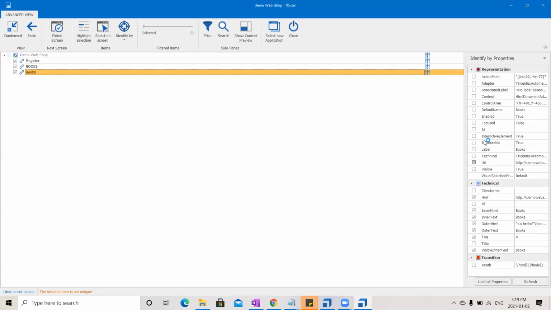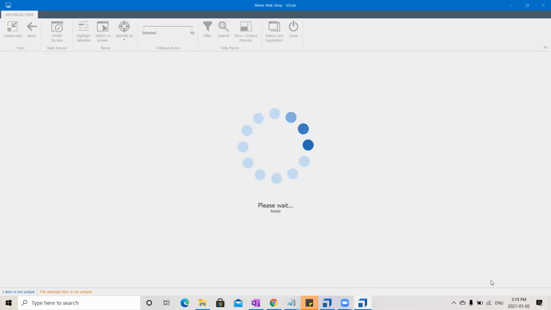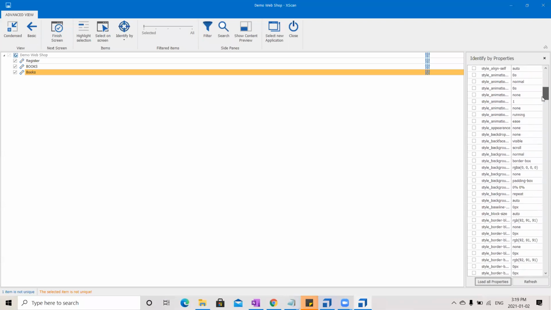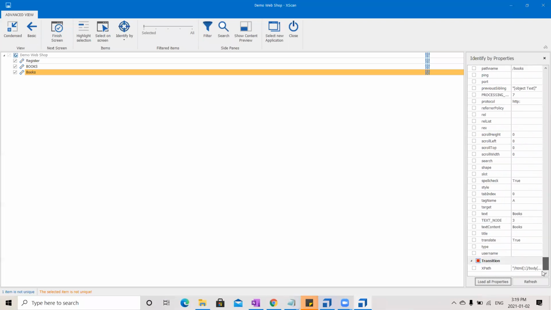For suppose, if I am not satisfied with the properties that I have, if I want to load more properties in order to make it unique, just click on this load all properties. See now, the number of properties that I can see have increased. See, I got these many properties. Now by using some other properties, I can make it as a unique control. It might be some other thing.